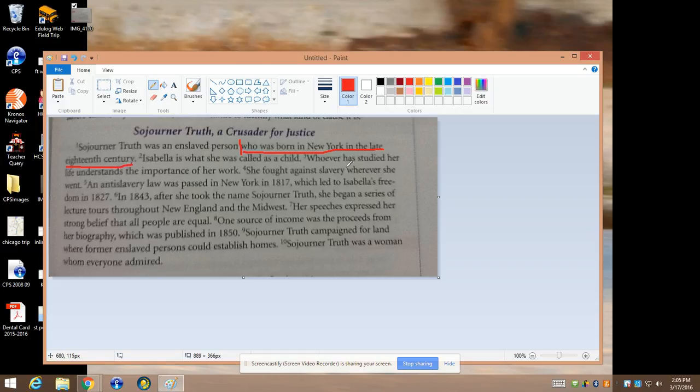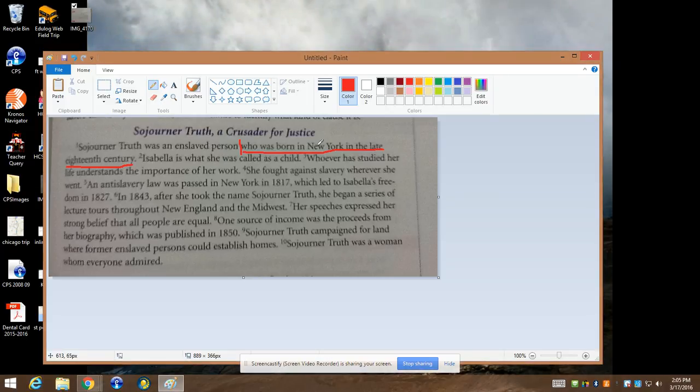Now, the next thing that we would do is to try and identify that. Now, it's a subordinate clause because it cannot stand alone. Now I want you to decide if it's acting as a noun or if it's describing. So pause it, decide, and then come back. All right. So one way to see if it's describing is to use the fill in the blank test. So you fill in the blank and add the clause at the end. So blank, who was born in New York in the late 18th century.